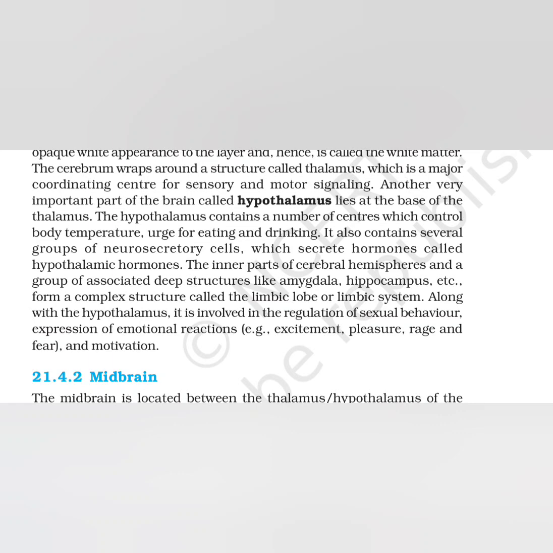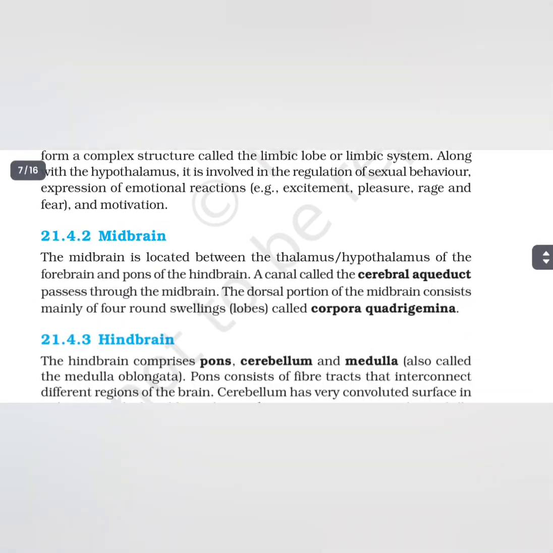The inner parts of the cerebral hemispheres and a group of associated deep structures like amygdala, hippocampus, etc. form a complex structure called the limbic lobe or limbic system. Along with the hypothalamus, it is involved in the regulation of sexual behavior, expression of emotional reactions, for example, excitement, pleasure, rage, and fear, and motivation.